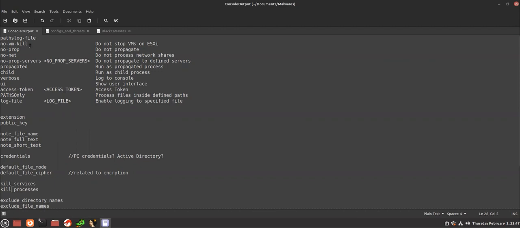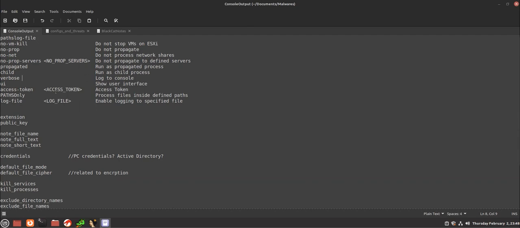Looks like it's doing something with virtual machines: do not stop VMs on ESXi. Then no propagate servers: do not propagate to defined servers. Then run as a child process, log to console. This is important. This verbose option will get important later on, because if we run it with this option, it will spew a bunch of information about what the malware is going to do.